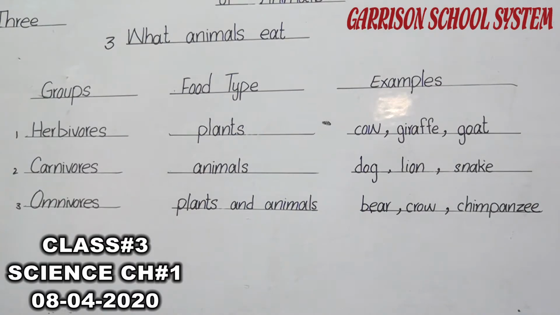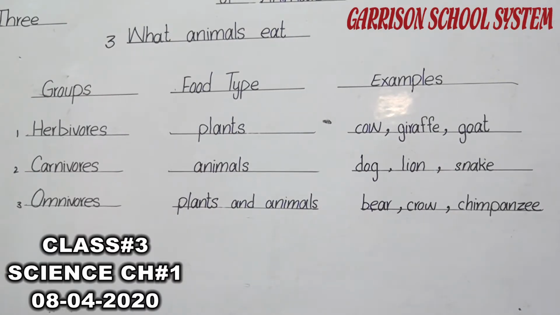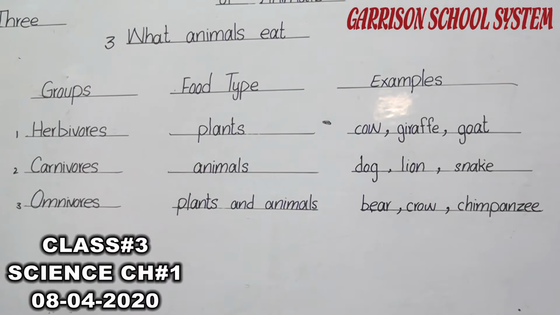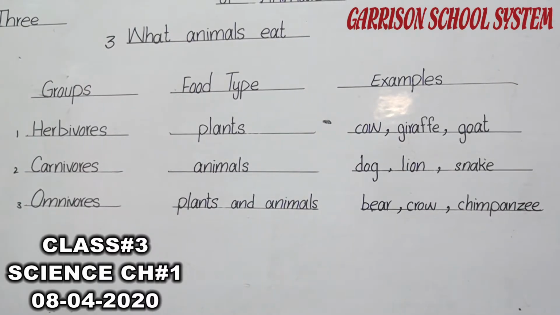We have finished our second point. Now we come to the third point, which is what animals eat. You know that there are different kinds of animals in this world and they eat different types of food. So according to the type of food animals eat, we divide the animals into 3 groups.